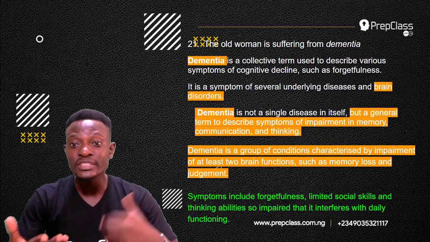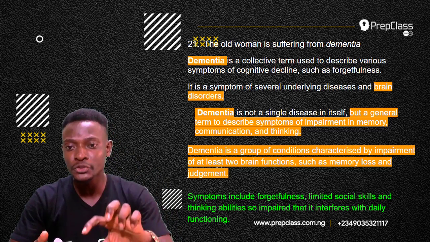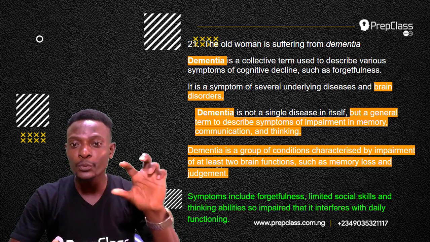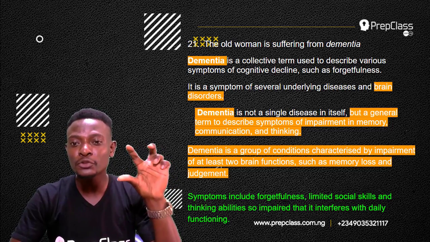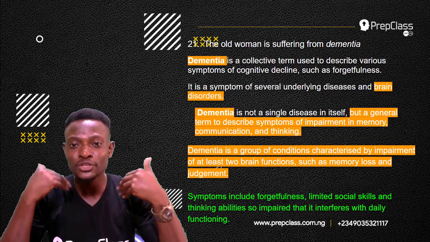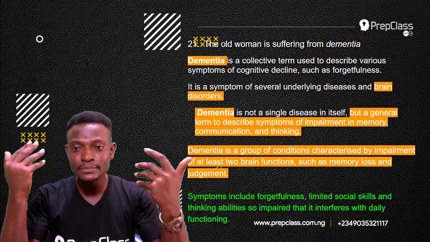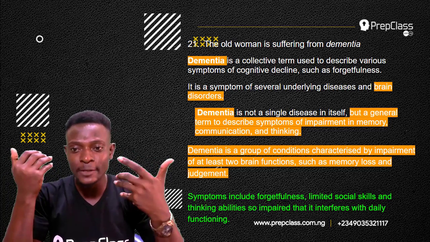Dementia is a group of conditions characterized by impairment of at least two brain functions, such as memory loss and judgment. So, dementia just relates to having issues with the brain. When people have issues with their brain, they are suffering from dementia.